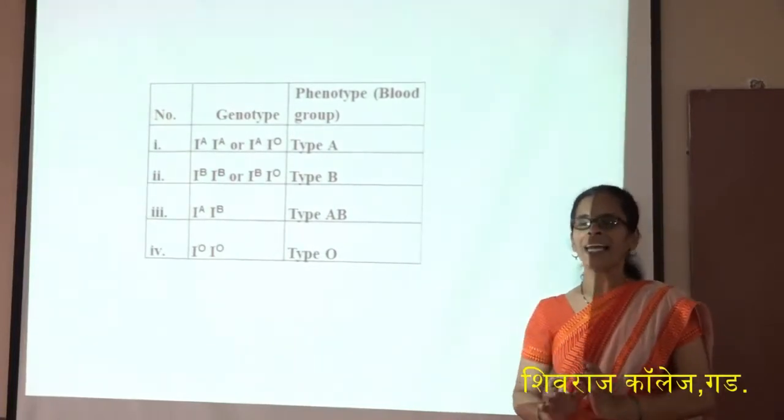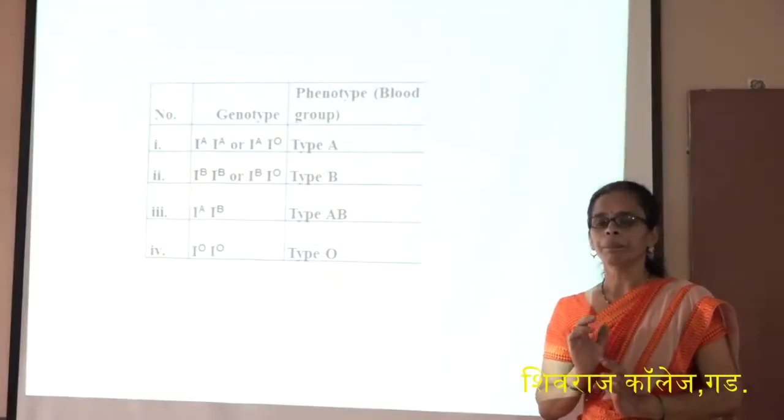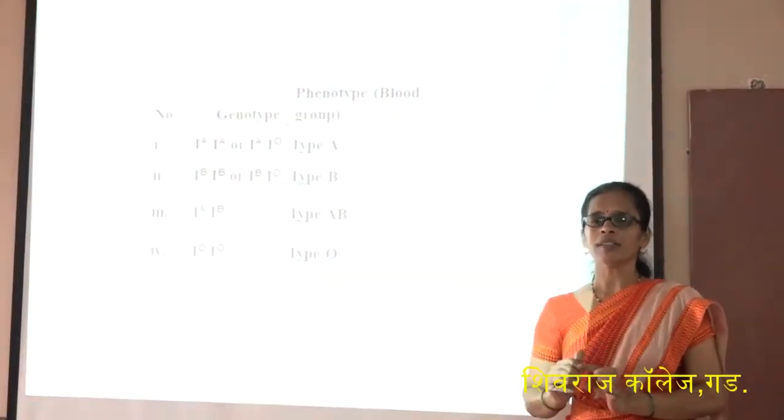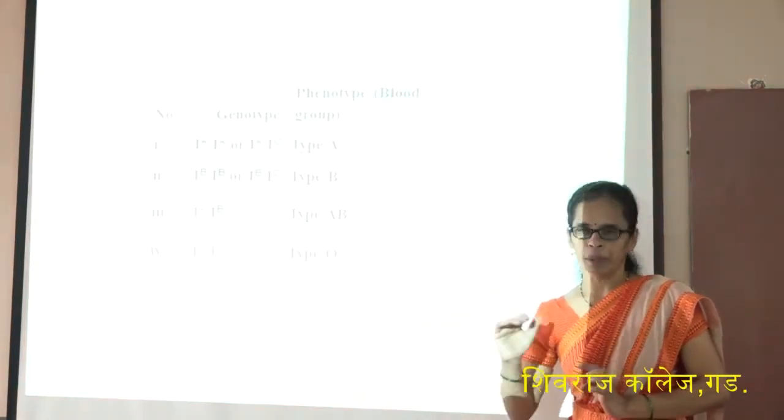Suppose a parent having A blood group and a parent having O blood group cross, then we get offspring having A blood group.